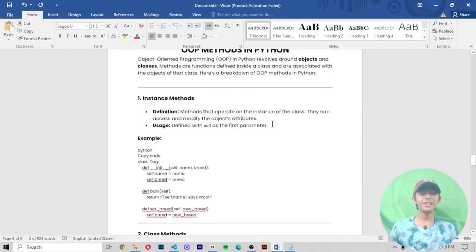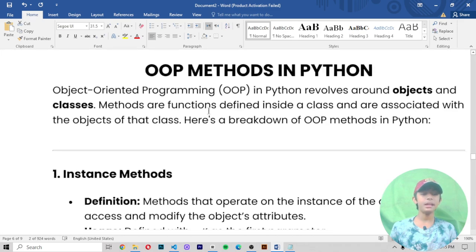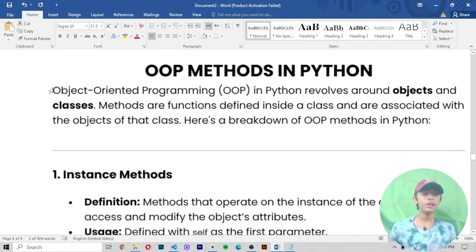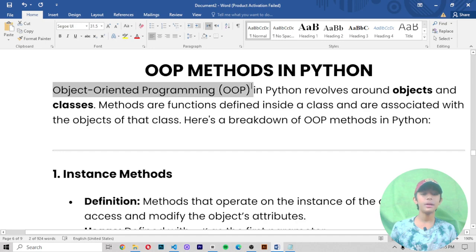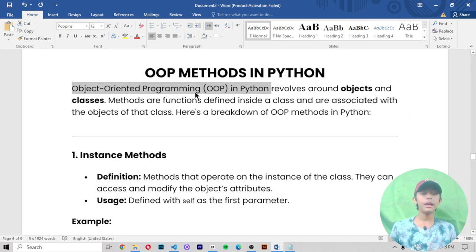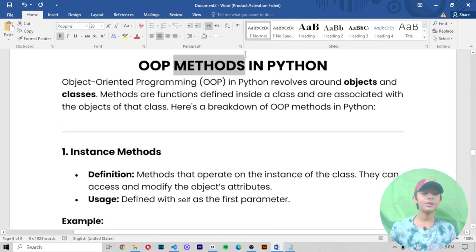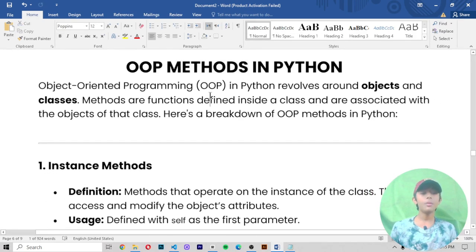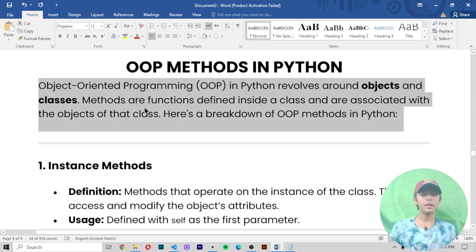So guys, here is one more Python video, and in today's Python video, I am telling you about object-oriented programming, OOP, in Python. In today's video, I am telling you about the methods in object-oriented programming. Object-oriented programming in Python revolves around objects and classes. Methods are functions defined inside a class and are associated with the objects of that class. Here is a breakdown of OOP methods in Python.